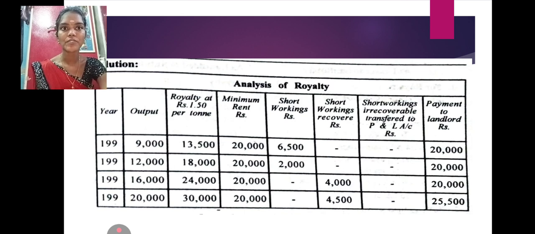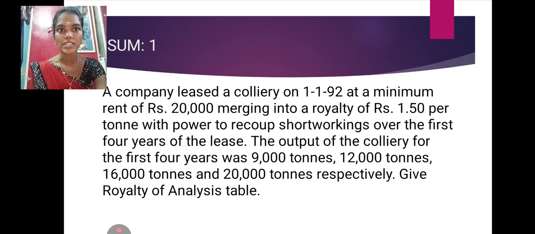12,000 into 1.50 is 18,000. 16,000 into 1.50 is 24,000. 20,000 into 1.50 is 30,000. Next thing, minimum rent. Minimum rent values are fixed for 4 years, so the minimum rent value does not change. 20,000 is mentioned in the question.